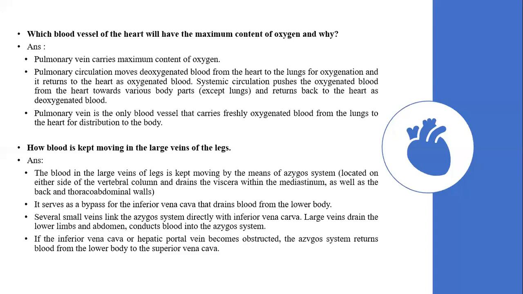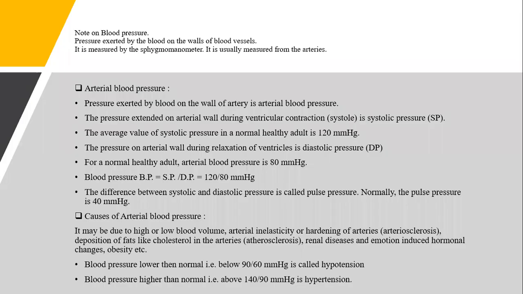So if there is an obstruction in the inferior vena cava or hepatic portal vein, you can see that the system will now return the blood to the body through the superior vena cava. This is the reason why blood is kept moving in the large veins of the legs. You have to remember all these questions. It may come as 2 marks questions in your exam.